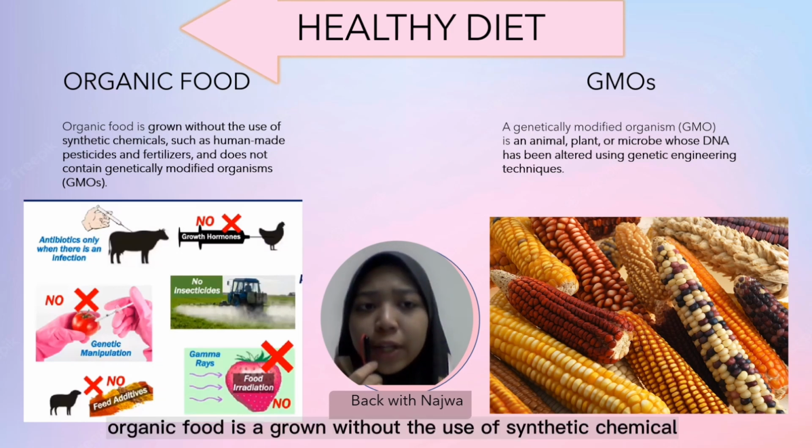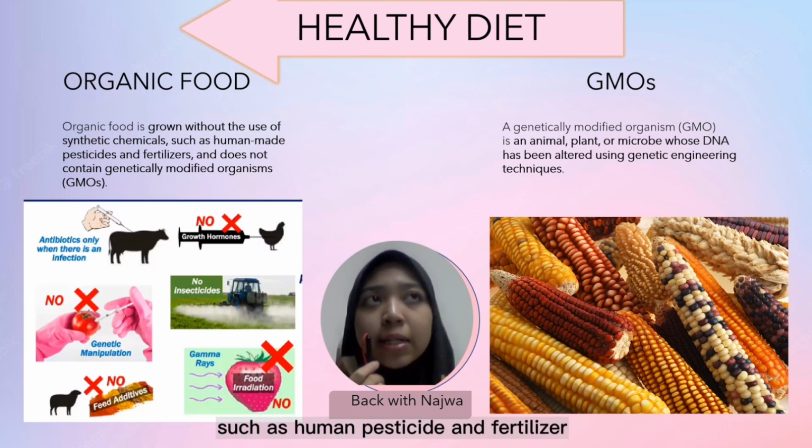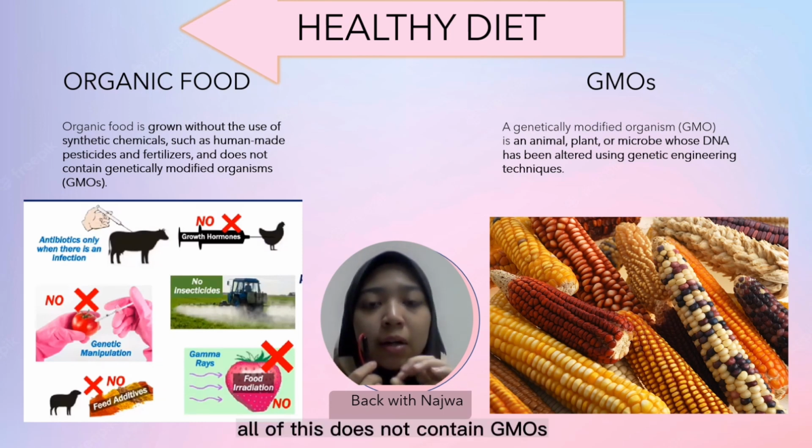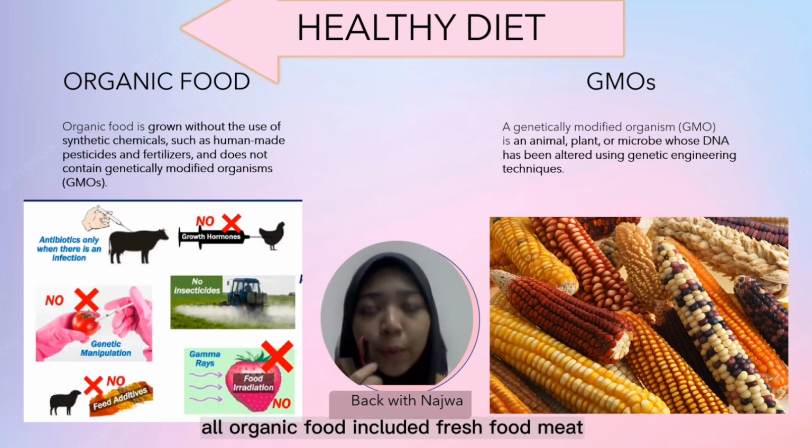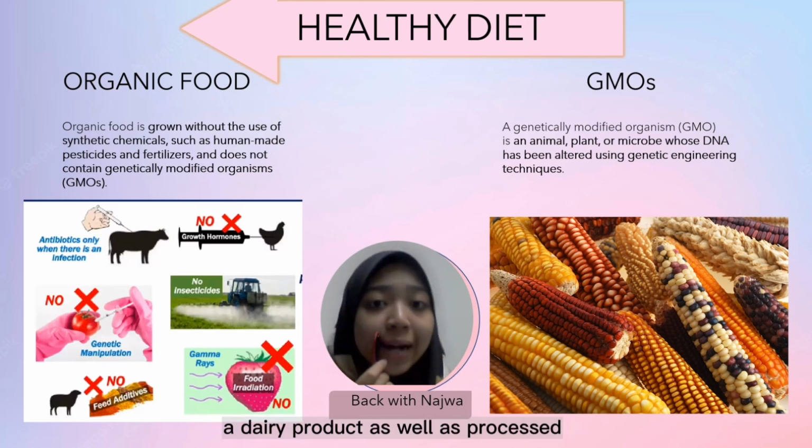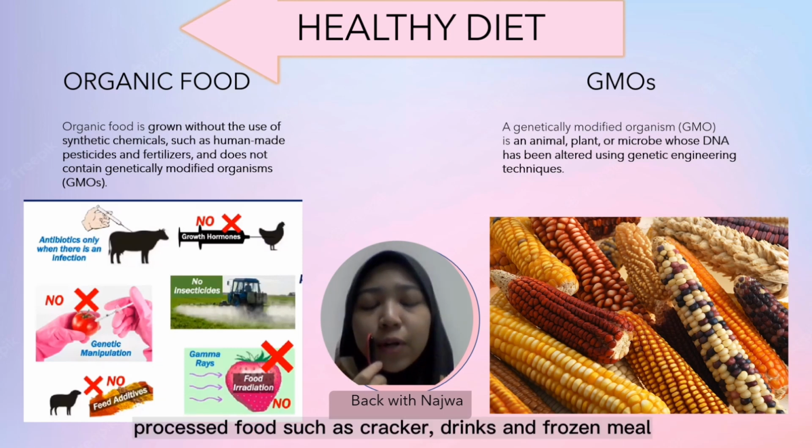Organic food is grown without the use of synthetic chemicals such as pesticides and fertilizer. All of this does not contain GMO. Organic food includes fresh food, meat, dairy products, as well as processed foods such as crackers, drinks, and frozen meals.